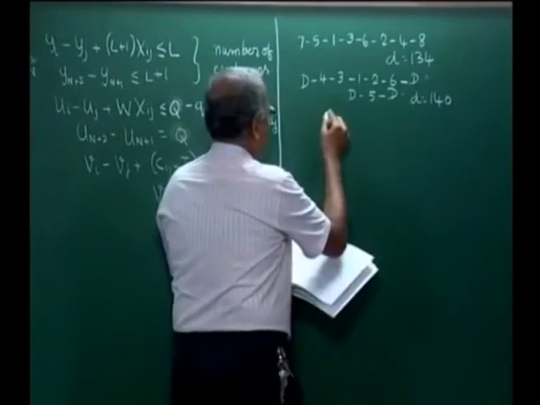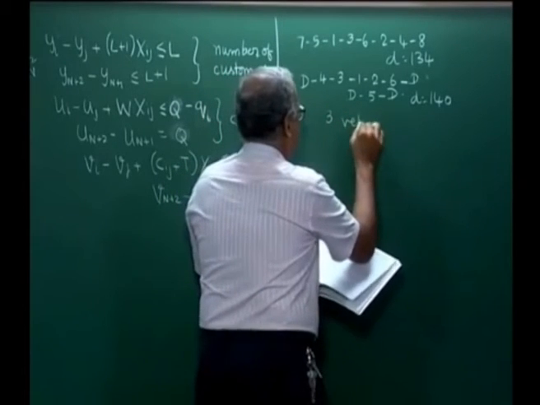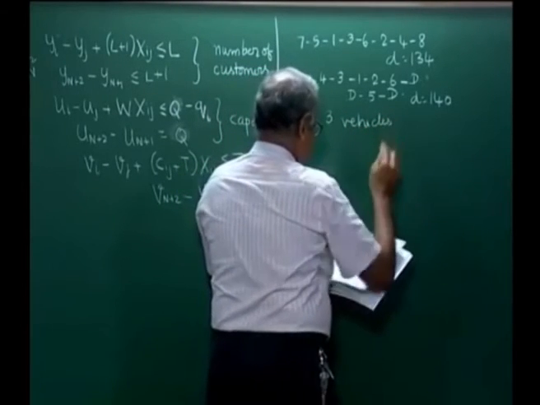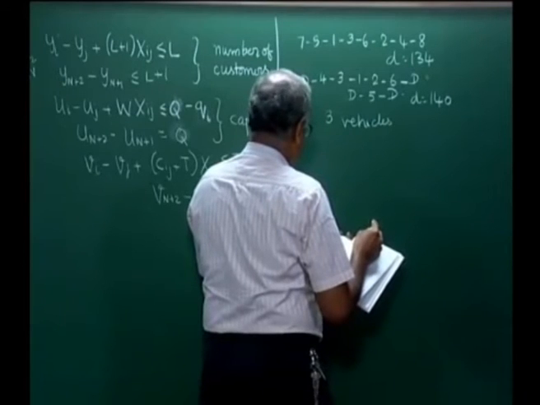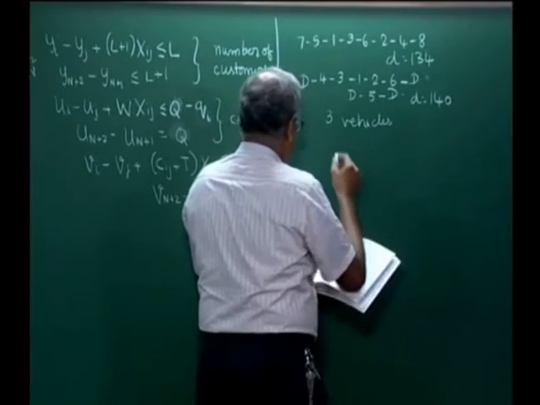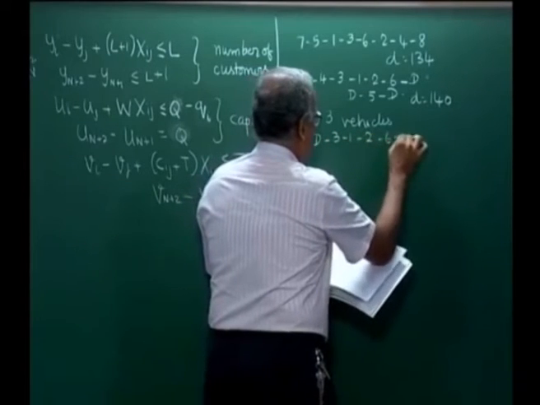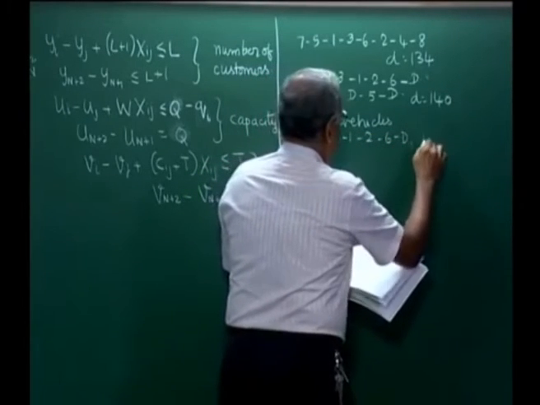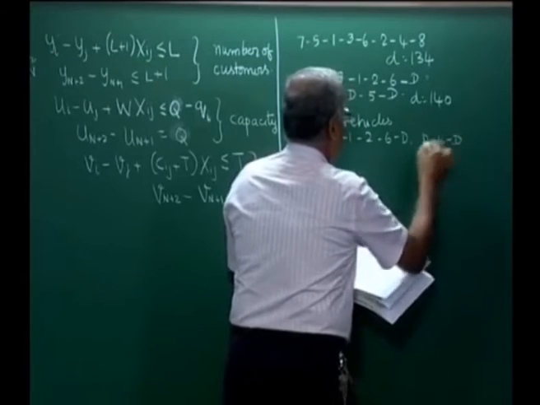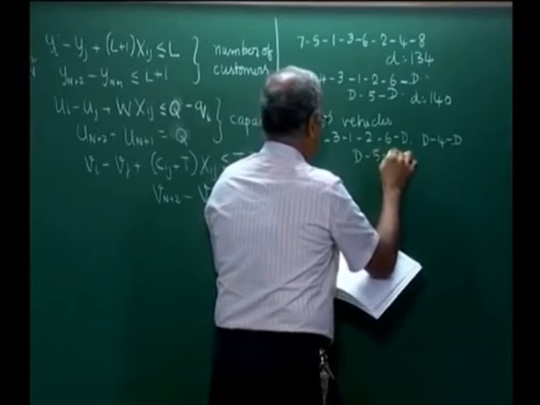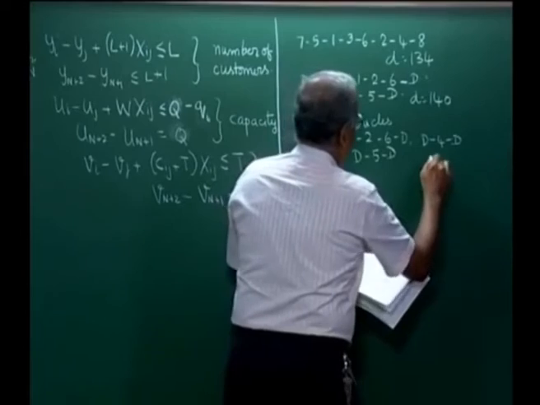If we have 3 vehicles, we would have D 3 1 2 6 D, D 4 D and D 5 D with 150.